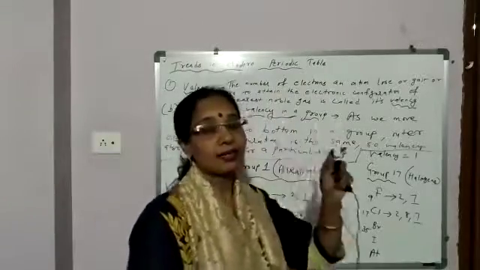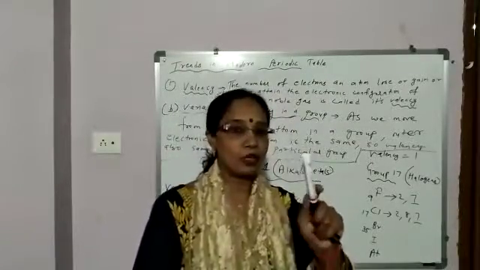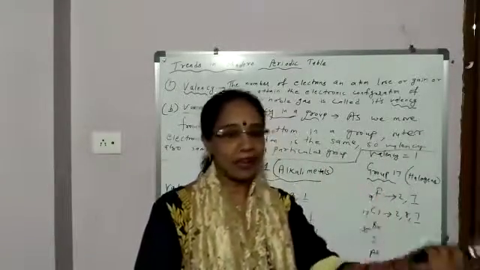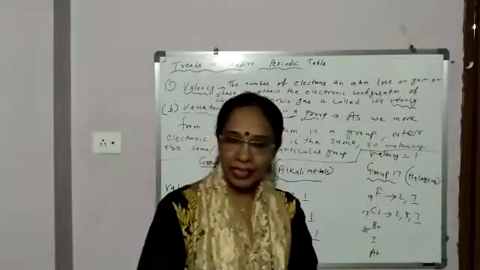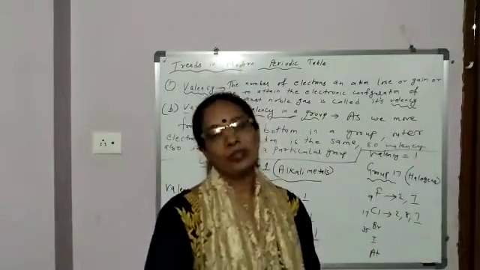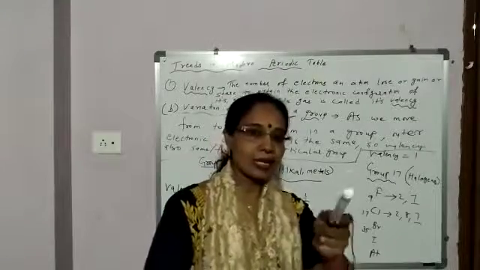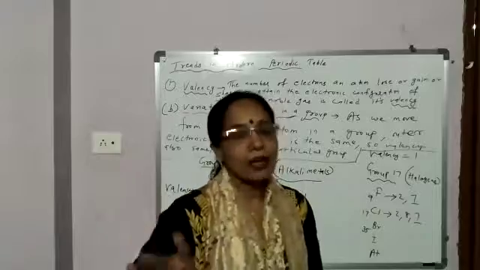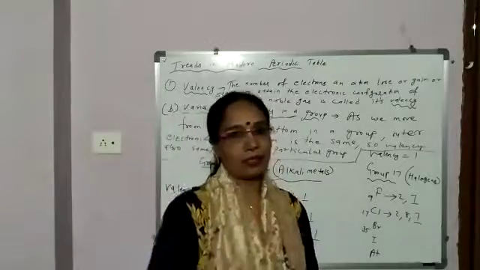Questions are asked in the board exam on the variation of atomic size, valency, or metallic and non-metallic character in a period or a group. Okay, so in the next class I will discuss with you atomic size or atomic radius.